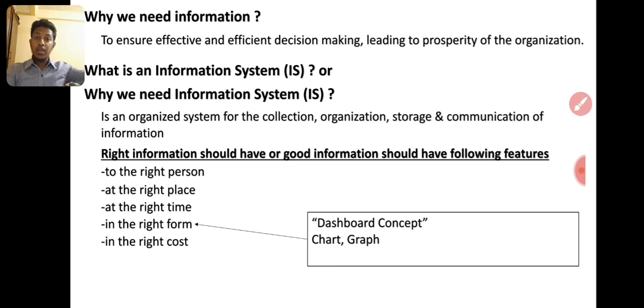Then you can write a big paragraph on how you have increased your profit. But have a chart and show that, and just mark the percentage of change. So once the manager sees that, the graph shows what changes occurred between these years. So it's very easy. So that is called the dashboard concept.